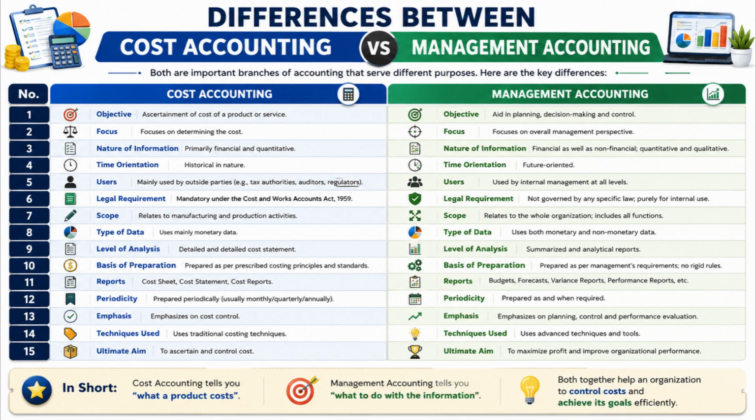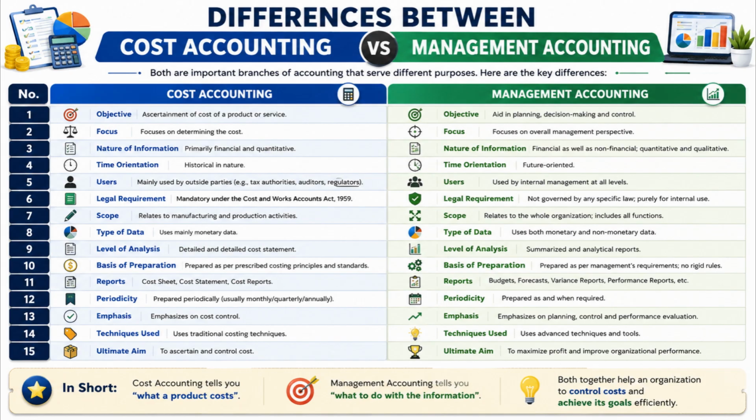Number 10. Cost accounting is prepared according to costing principles and standards, whereas management accounting is prepared according to management needs and requirements. Number 11. Cost accounting reports include cost sheets and cost statements, whereas management accounting reports include budgets, forecasts, and performance reports. Number 12. Cost accounting reports are prepared periodically, such as monthly or yearly, whereas management accounting reports are prepared whenever management requires them.